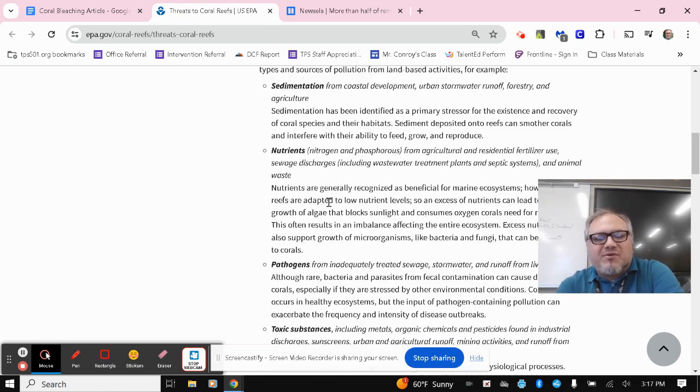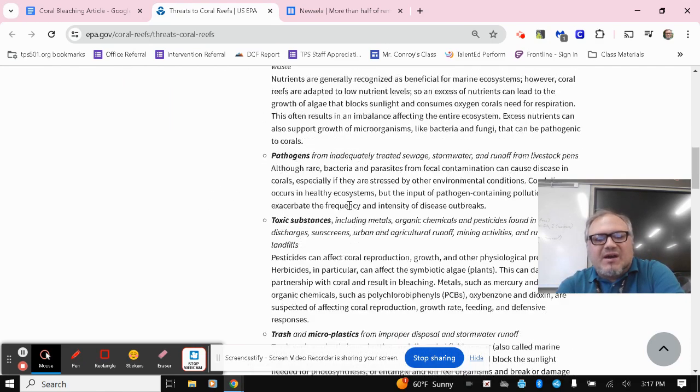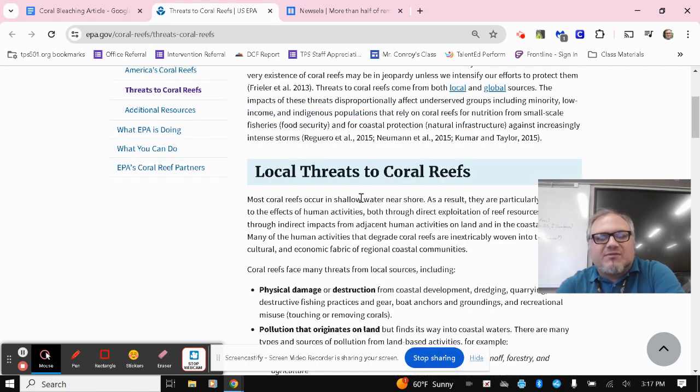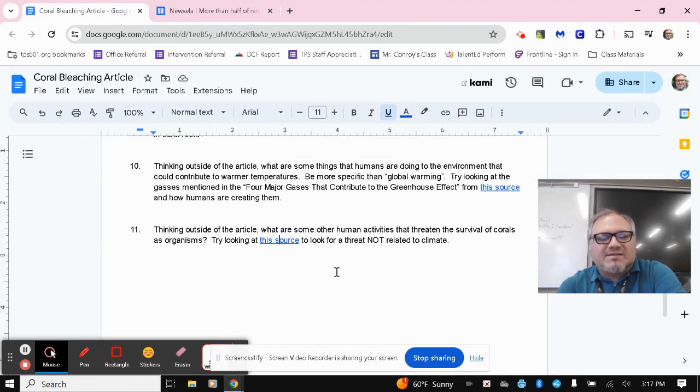So again, look through these threats that they mention here. And again, try to select one that is unrelated to climate threats as far as some of the other things that are affecting corals that are human activities.